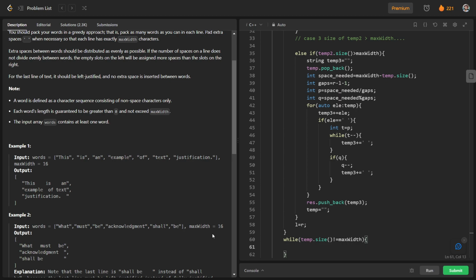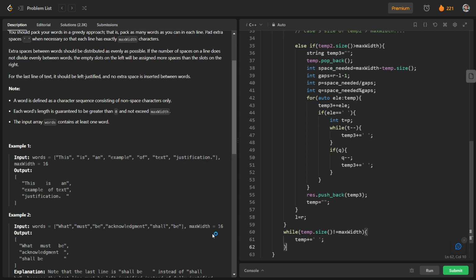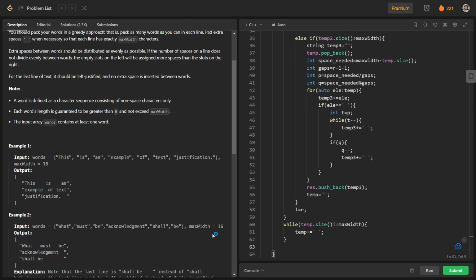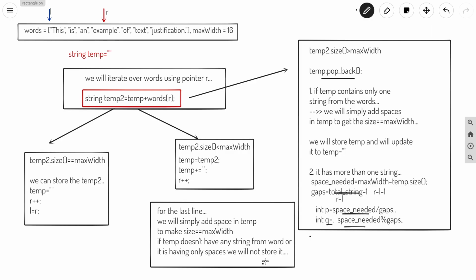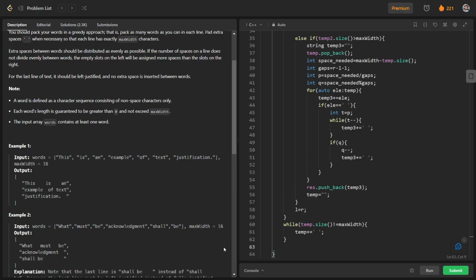So temp plus is equal to those extra spaces, and again I have told that we have to check whether the string is empty or not. If this string contains spaces only, we can say that there is no word from these words. So we will check this part also.